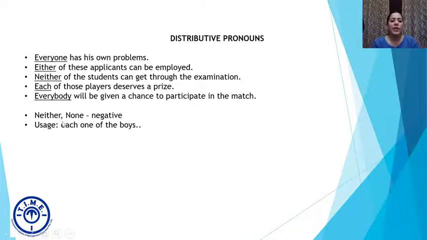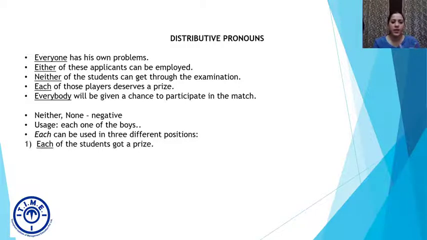So, each already refers to all the members of the set, which is why one is redundant, one is not needed. So grammatically, each should never be followed by one. So instead of each one of the boys, it should be each of the boys, all right? Each can be used in three different positions, as in each can be placed in three different places in a sentence. So the first place is at the beginning.